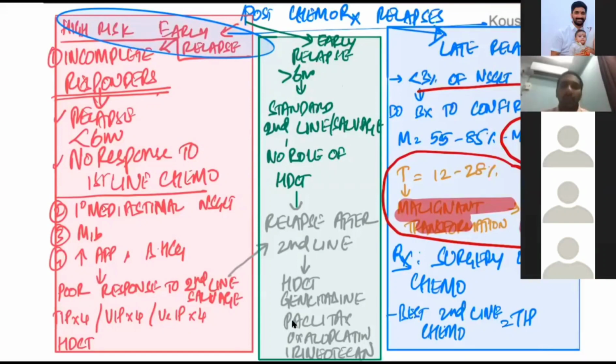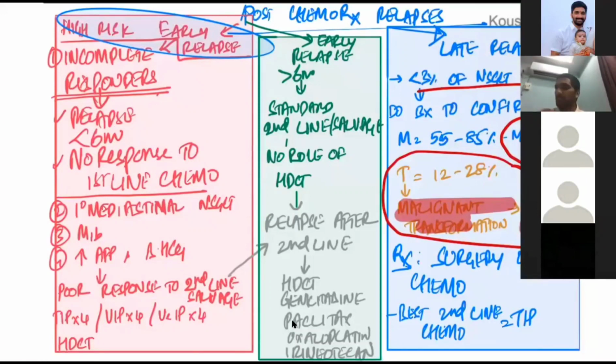Hello. Again, before leaving, I will tell you that for good risk, intermediate risk and poor risk, the treatment is the same in both seminoma and non-seminoma: 3 cycles of BEP for good risk, 4 cycles of BEP for intermediate and poor risk.